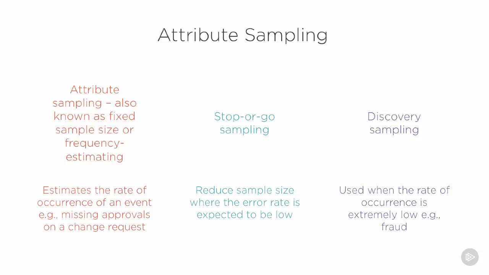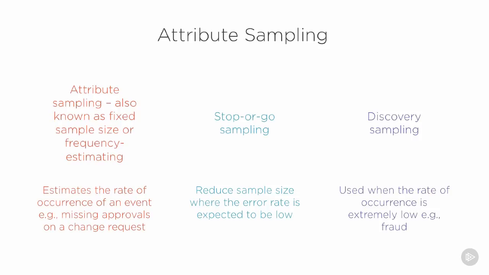However, let's say, for example, in those 10 cases I checked, I found one that was not properly approved. Then I might continue and increase the sample size so I find out, is it truly 10% or is it maybe 1 out of 20 or 1 out of 30? So in other words, depending on the results and auditor judgment, I'll either stop the sample collection or I'll continue it in order to get more precise or accurate information.